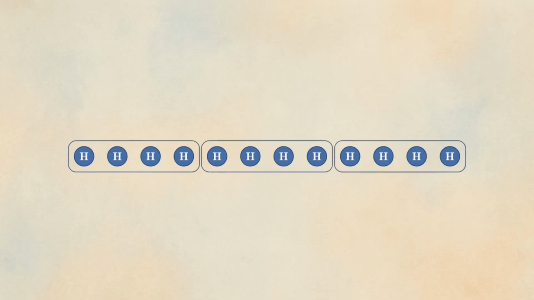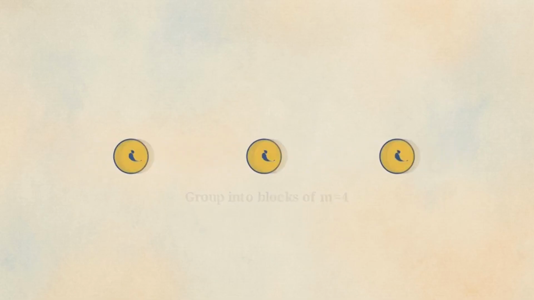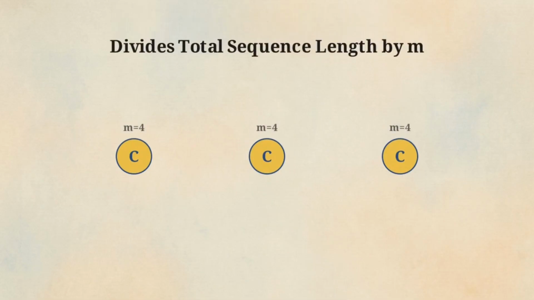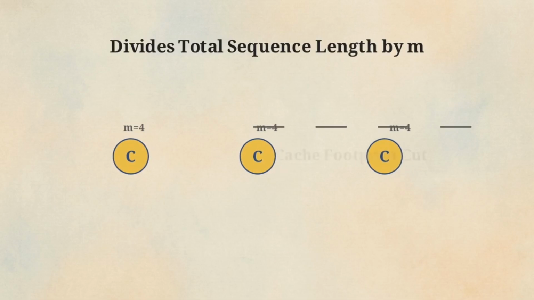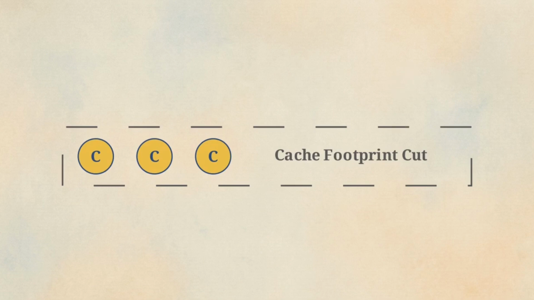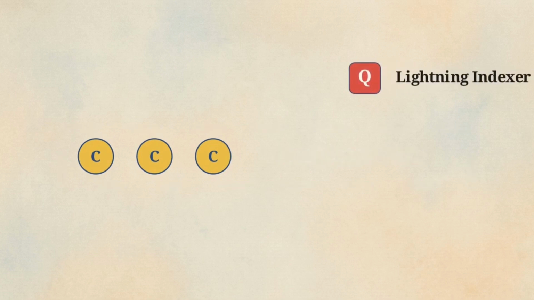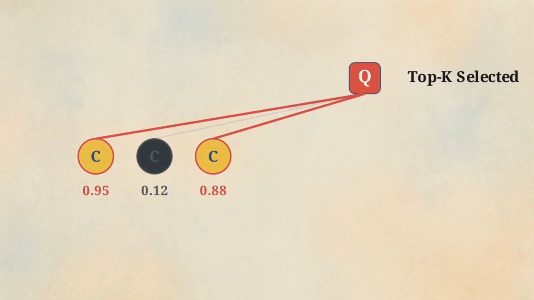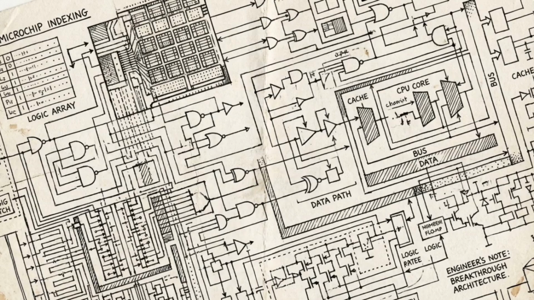As tokens process, CSA mathematically groups blocks of input states, using learned compression weights to merge them into a single, dense entry. By consolidating every M tokens into one, the architecture effectively divides the total sequence length by M, drastically cutting the cache footprint. To find relevant data within that compressed sequence, DeepSeek uses a lightning indexer. A query token projects a low-rank beam to calculate index scores, selecting only the top K most relevant compressed blocks to attend to. To maximize speed, this indexing calculation is executed entirely in FP4 precision.